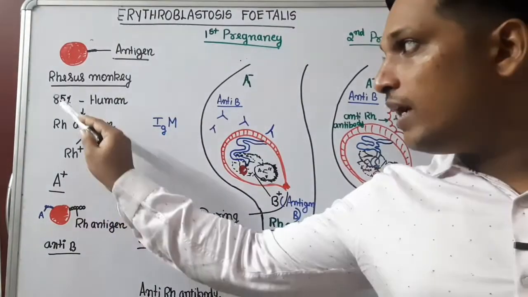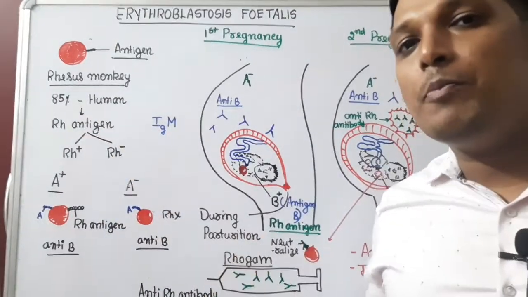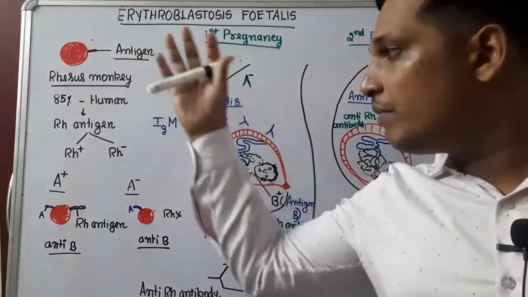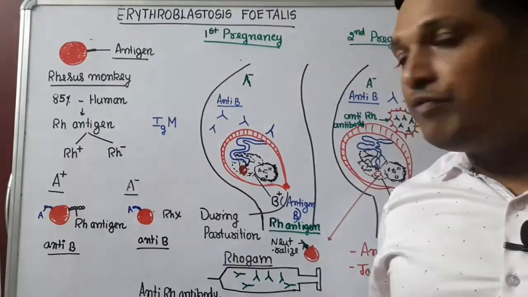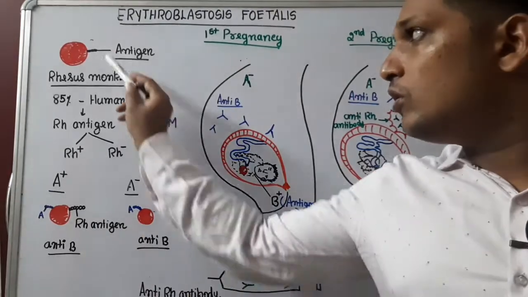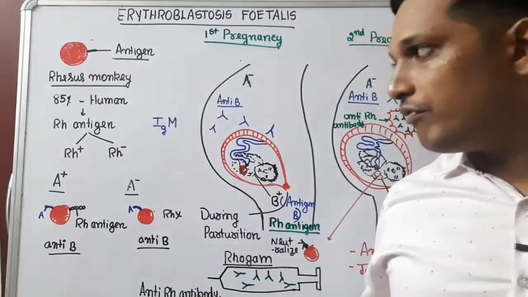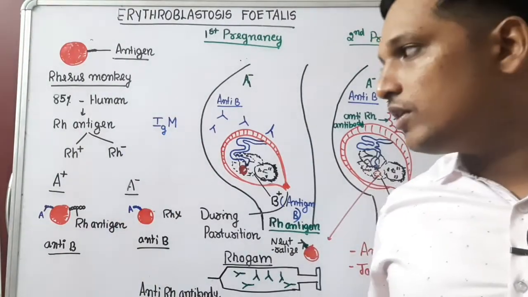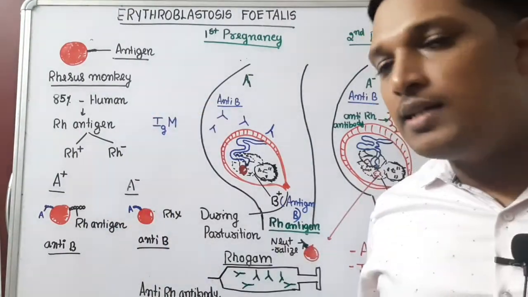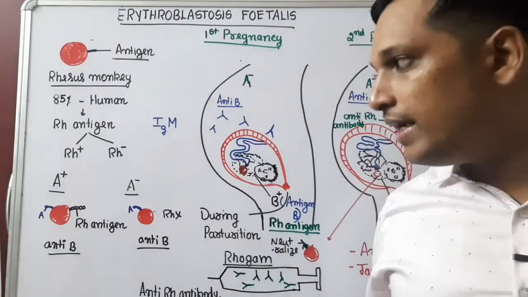Later on it was found that 85% of the human population had the same kind of antigen in their blood, 15% did not have. So those who have got Rh antigen in their RBC surface are regarded as Rh positive. Those who do not have the antigen are regarded as Rh negative.